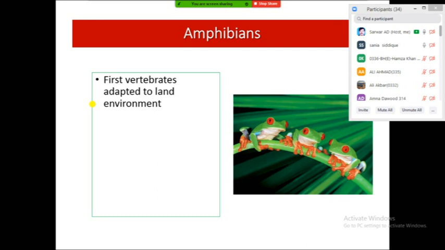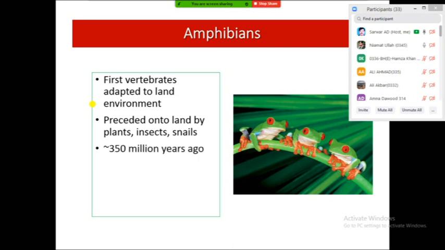So every organism which needs to adapt to land should have various adaptations in its body. These organisms moved onto land after the plants, insects, and snails, approximately 350 million years ago.